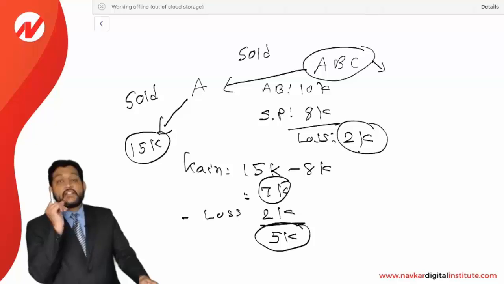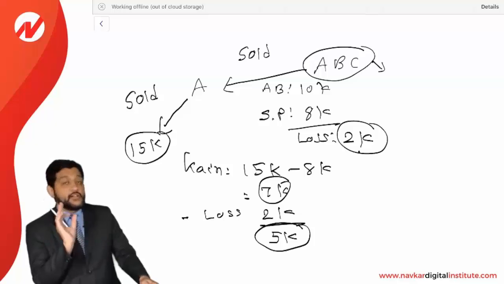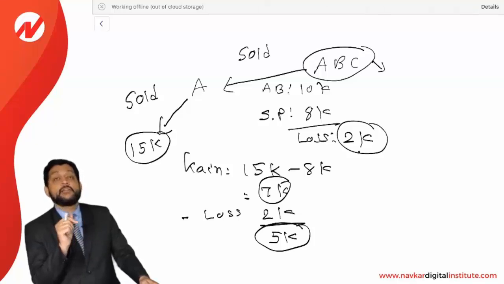Clear? So it means the partnership cannot recognize a loss on the sale of a property to a related partner who is holding more than 50% interest. But when that partner sells the asset to an outsider at a gain, then that gain will be set off against the loss and the net gain will be taxable.